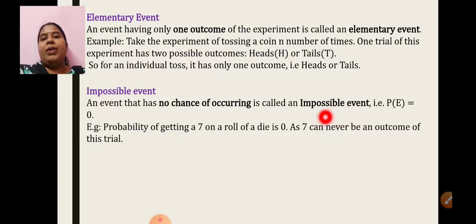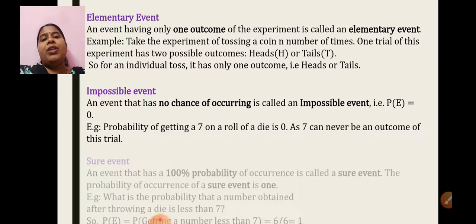Impossible event, probability is 0. If I want to give you an example, the probability of getting 7 on the roll of a die is 0. Can you get a number 7 on the dice? No, because the maximum number it has is 6. So as 7 can never be an outcome of this trial, it is an impossible event. And the probability of such an impossible event is 0.